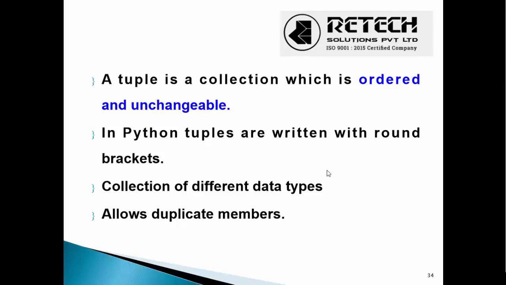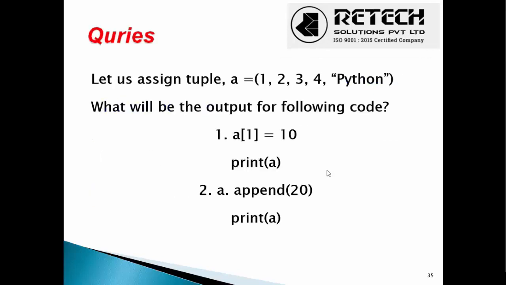In Python, tuples are written with round brackets. It's called parentheses, or round brackets. A tuple allows a collection of different data types and duplicate members. Duplicate members is nothing but repeating the same value.